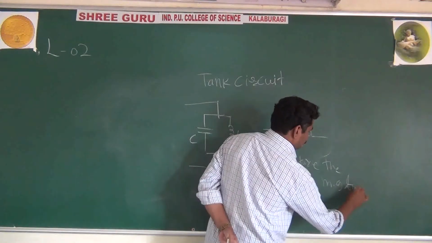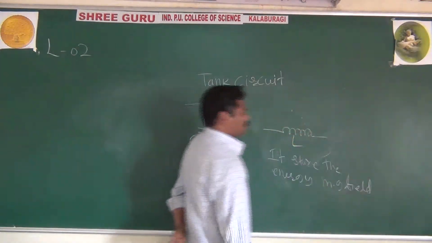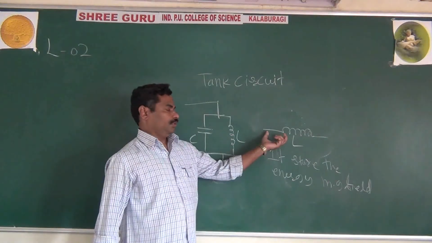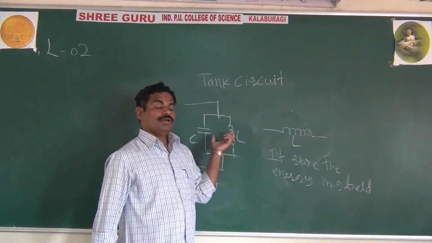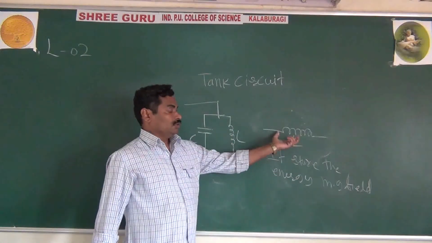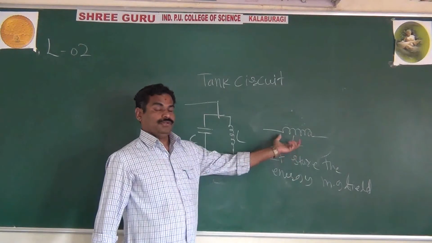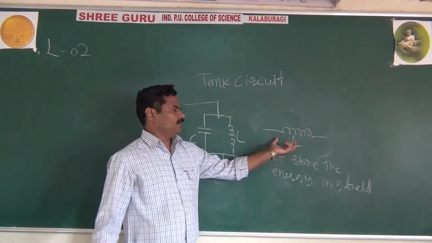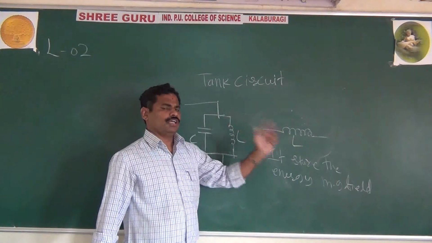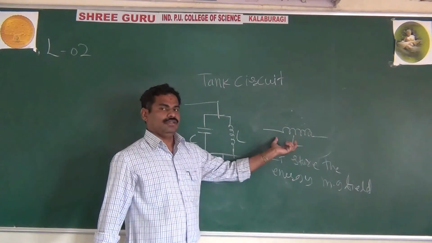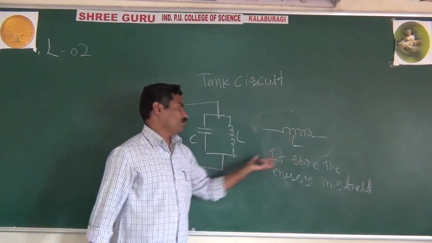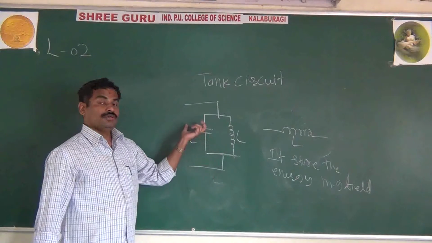Like the charging and discharging of a capacitor, here you can say growth and decay of current. Sometimes you call it charging and discharging of an inductor, but the actual thing is growth and decay of current in the inductor. These two important properties are used to understand the tank circuit.